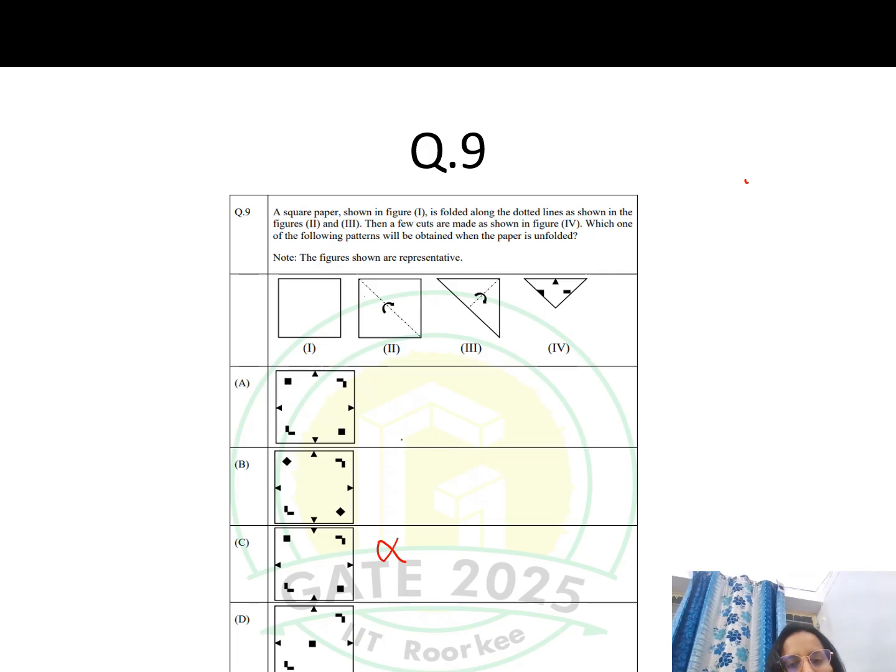Now again, when we unfold this, it will make a square here. Now in this option it has made something else. So these two options are already neglected, and here also it is already neglected. So only the square is coming in this, and we can see the other also. This will be opened like this, so this will come here. So this is the correct option, option A.